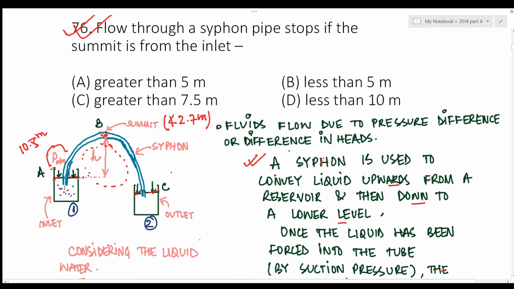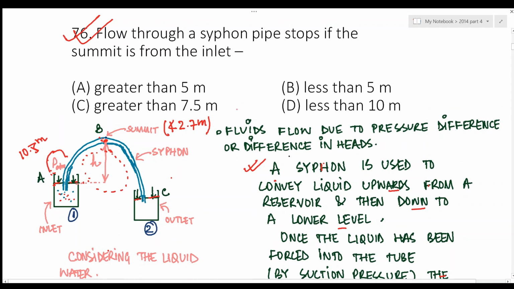So the question is: flow through a siphon pipe stops if the summit is from the inlet. This is the summit point and this is the inlet. So this height, if it is greater than 7.6 meters, or 7.5 meters let's say, the flow would stop. So the answer is C, greater than 7.5 meters.